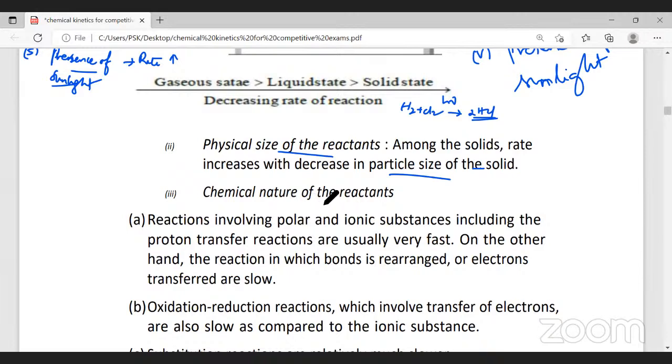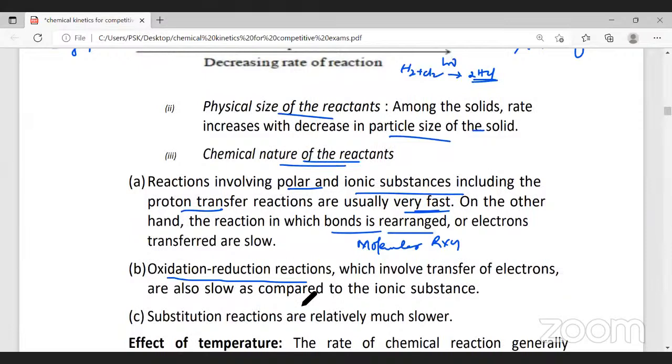The next is chemical nature of the reactant. Reactions involving polar and ionic substances, including proton transfer reactions, are very fast. Just now we learned. On the other hand, reactions in which bonds are rearranged, that is molecular reactions, are very slow. I taught you this. Next is type of reaction. Oxidation and reduction reactions, which involve transfer of electrons, are also slow as compared to ionic reactions. So redox reactions are slow compared to ionic reactions. Ionic reactions are fast, redox reactions are slow.